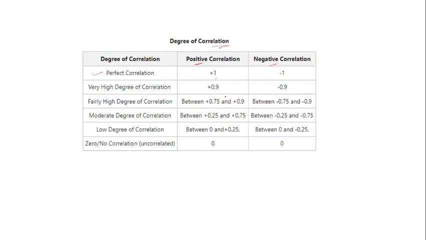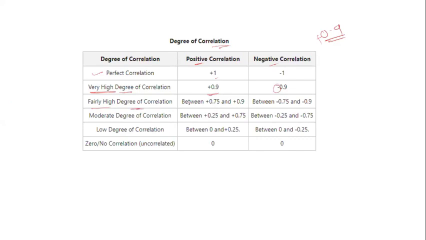If it is positive, then it is plus; if it is negative, then it is minus. Then very high degree of correlation is 0.9 to 1 if positive, and if negative, then minus 0.9.